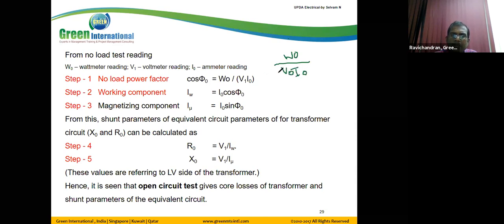Or we represent it as V1, because V naught is the rated voltage. So the default V naught is equal to the applied voltage V1. So that's why we put V1.